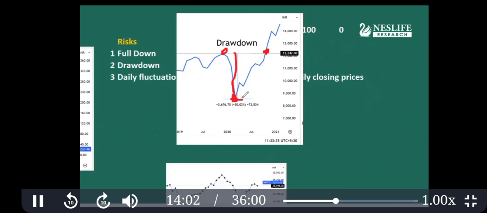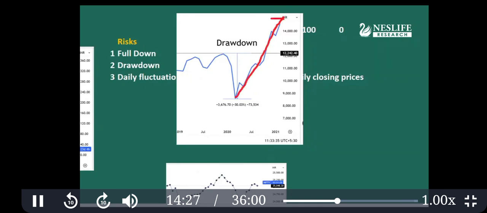A 30%, 40%, 50% drawdown is the real risk for the investor. That means sometimes your portfolio may reduce by 30, 40, 50% as well, and you need a lot of patience to hold on, so that you can see that Nifty went down, but it has gone almost double, tripled.